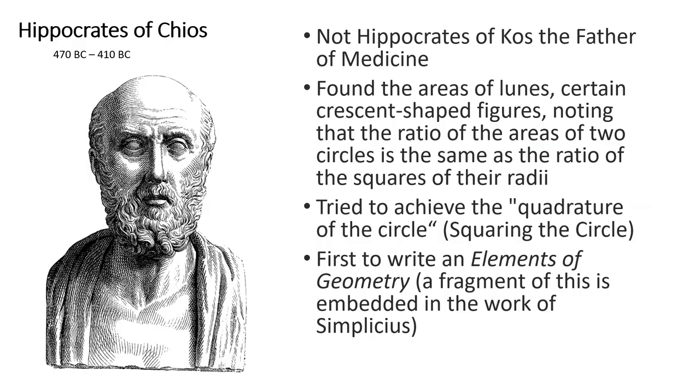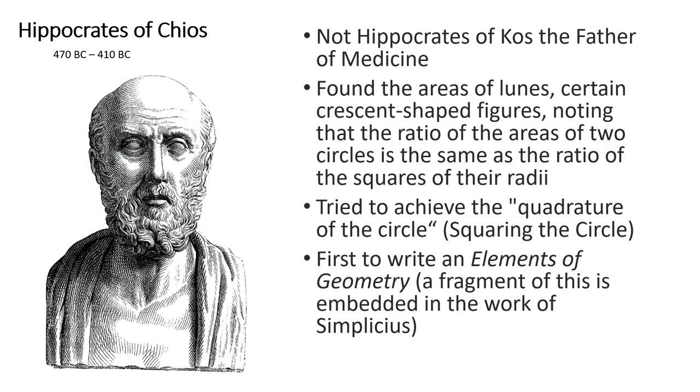He tried to achieve the quadrature of the circle, which is a squaring of the circle, and he was the first to write an Elements of Geometry. A fragment of this is embedded in the work of Simplicius. So while Thales had written an Elements, it wasn't an Elements of Geometry. Hippocrates wrote an Elements of Geometry, which we'll see again. His is the first one that we know of.